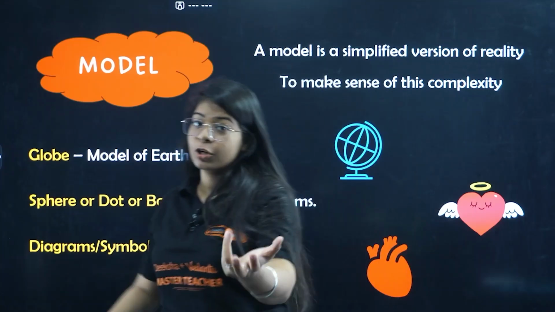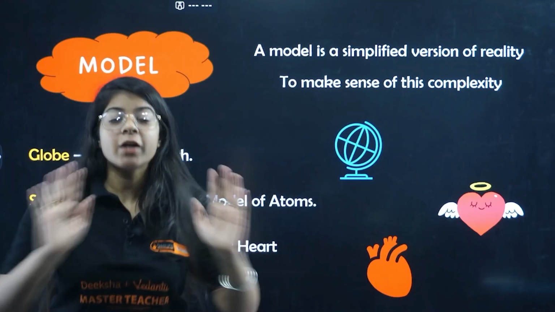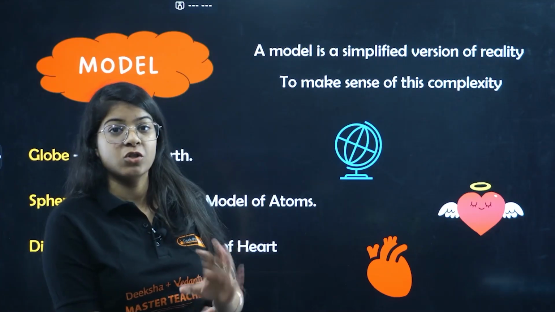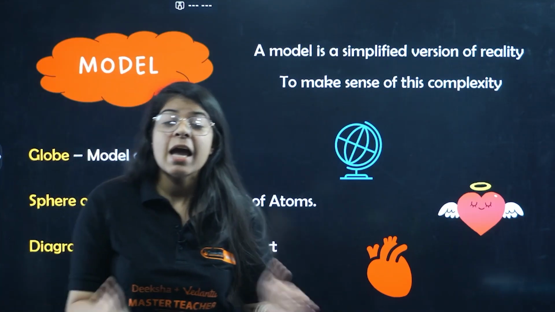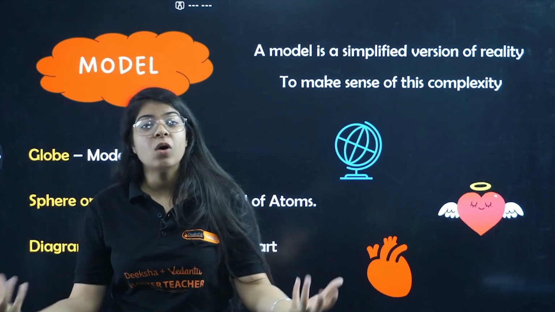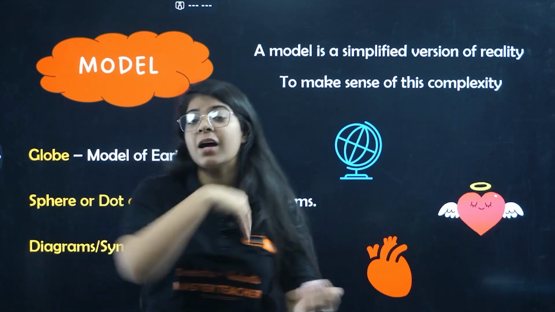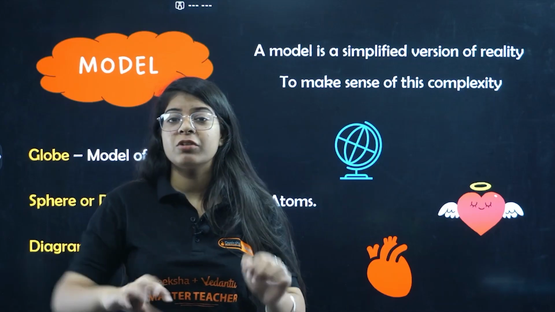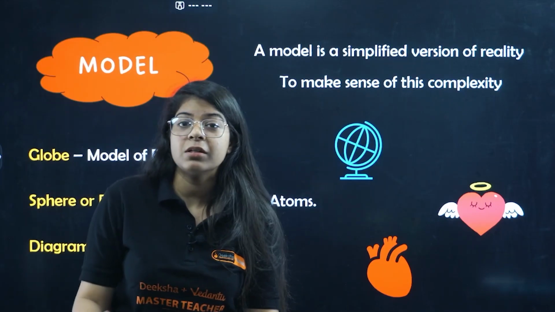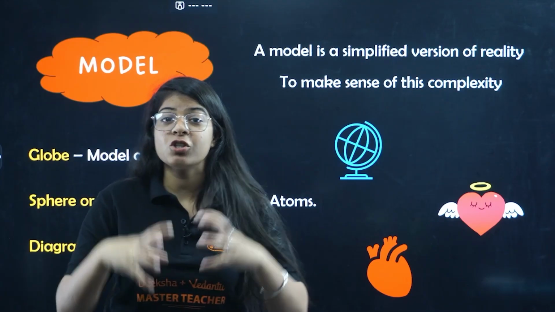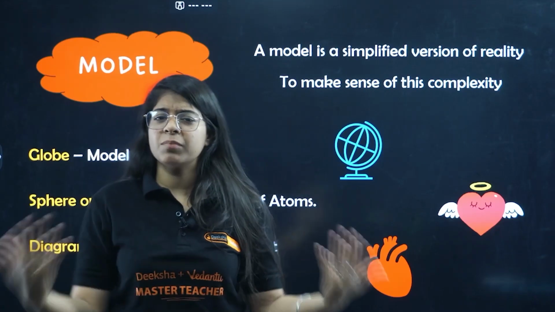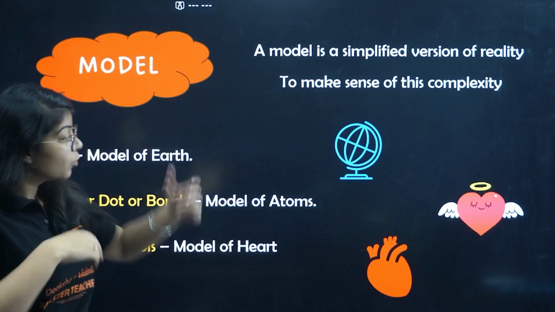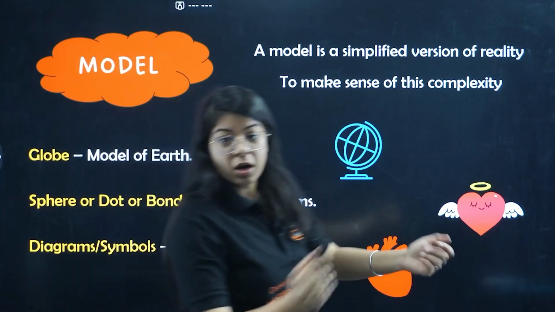Similarly, you have a globe. You have seen globes. It does not tell you how big the earth is, how complex the core of the earth is, how hot the core of the earth is, right? But it tells you how the earth actually looks, where the countries are, where they are not. It does not tell you what the conflicts between those countries are, who is the president or the prime minister of that country, but it just tells you the position of that country, and that is something we need to know for some basic things, right? So the globe is the model of the actual earth.